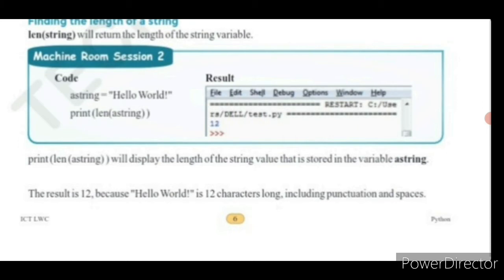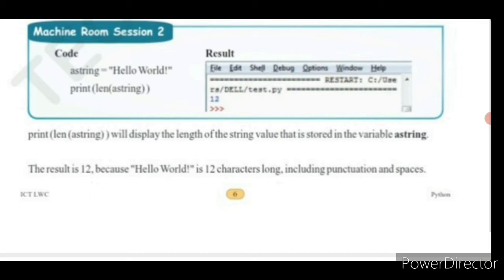Here it is going to return 12, which is the total length of the string hello world. See children, 12 is the total length of the string, which includes punctuation and spaces. Hello, space, world. So it is going to return 12. Print len(a_string) will display the length of the string value stored in the variable a_string. So the result is 12 because hello world is 12 characters long, including punctuation and spaces. Here the apostrophe is there, right?